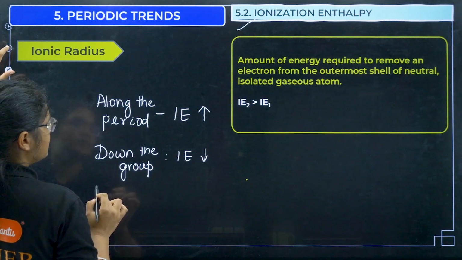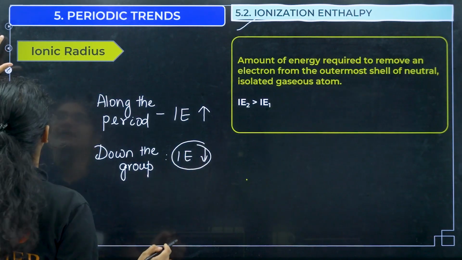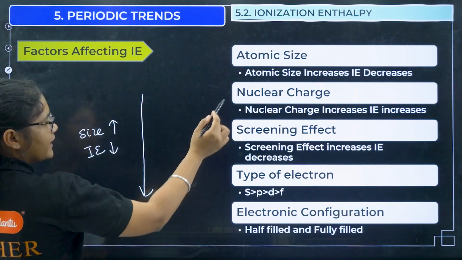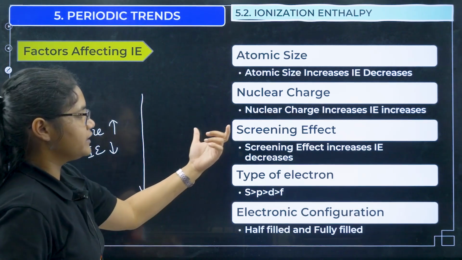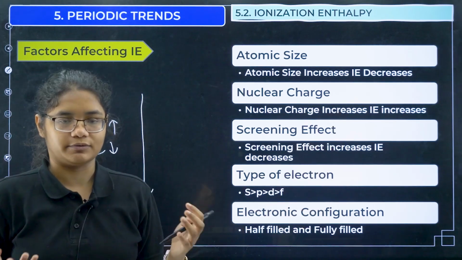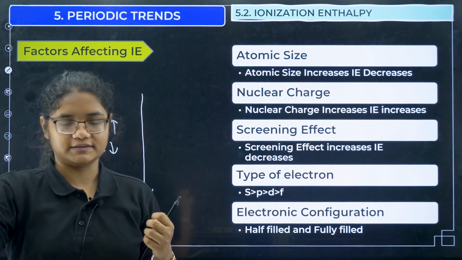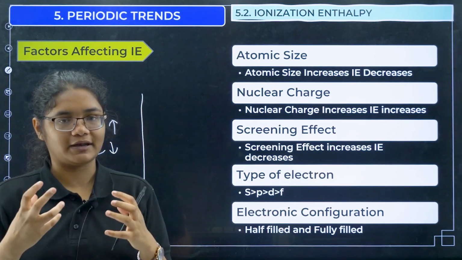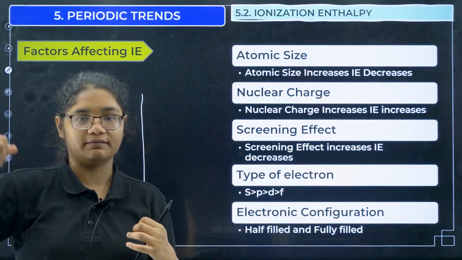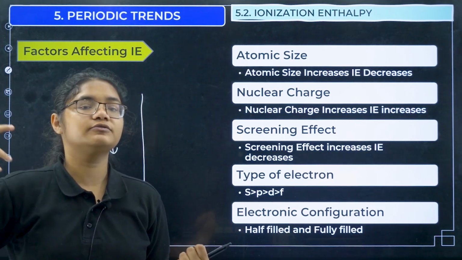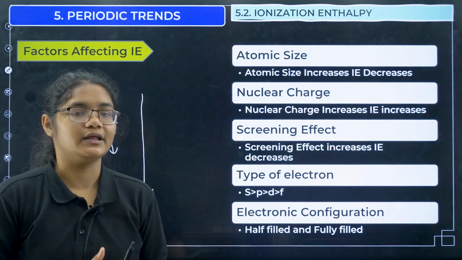Yes, down the group ionization enthalpy decreases, right? Why? Because the size is increasing. Next, nuclear charge. If nuclear charge increases, the ionization energy will increase. This is very conceptual. So understand, if the nuclear charge is very strong, that means it will hold the electron very tightly. To remove the electron, we will require more energy, right? So if we require more energy to remove the electron, ionization energy will increase.